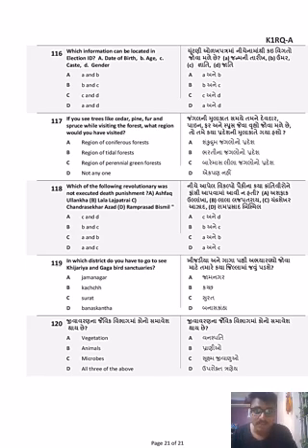Last set of questions. Which information can be located in the election ID? Date of birth, yes, date of birth is also there. Election ID जो है, what is the election ID called? It is called the EPIC card. Okay, EPIC basically means election photo identity card.